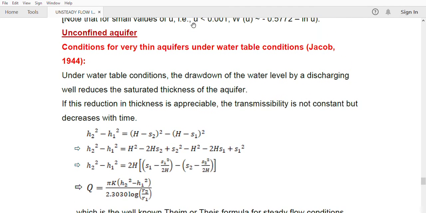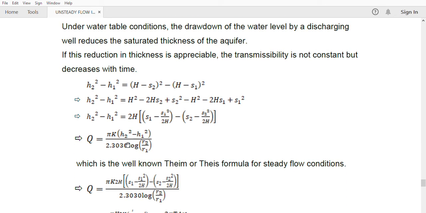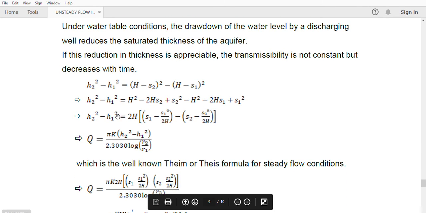Now normally for unconfined aquifer we'll not say the unsteady state condition, because they are confined only at the bottom portion. So normally it is of steady state only, but unsteady state occurs only when the aquifer is very thin. Okay, so for unconfined aquifer, the condition for very thin aquifers under water table conditions is given by Jacob 1944. Only the unsteady state occurs in the very thin aquifer case. So in that case, the normal steady state equation is used. This is the normal steady state equation. So this equation is slightly changed for getting the values of unsteady state.